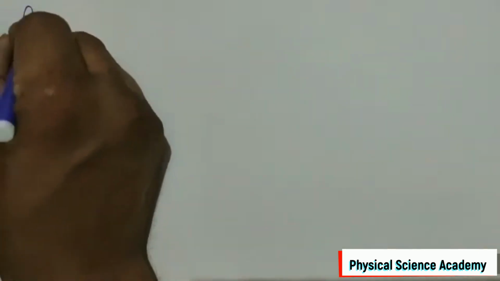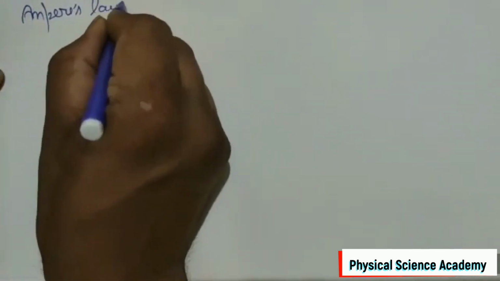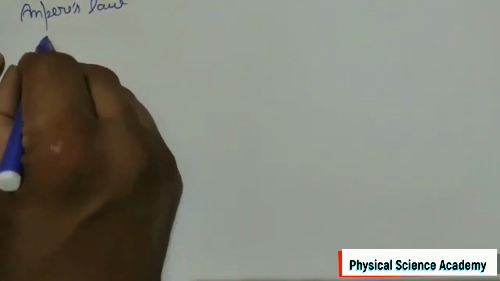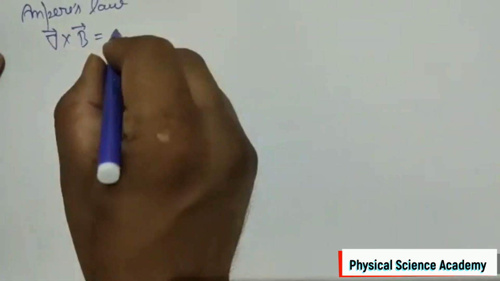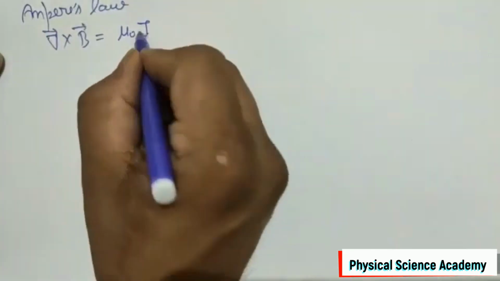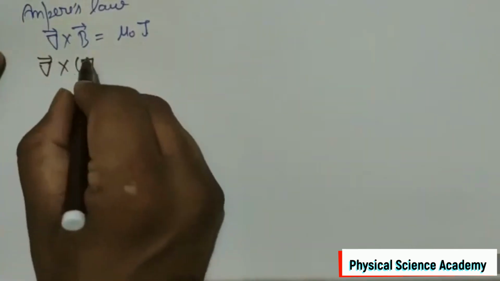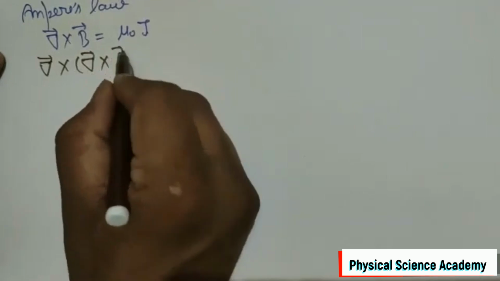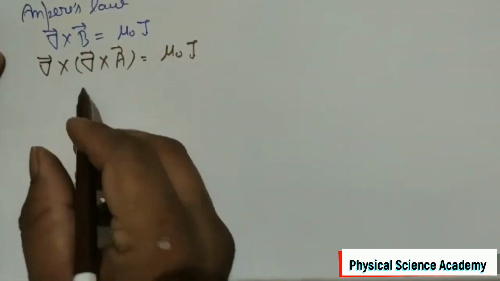Now we will discuss Ampere's law. Ampere's law mathematically can be represented as curl of magnetic field B is equal to mu naught J. Since now we know B is equal to curl of A, then we write and expand that.